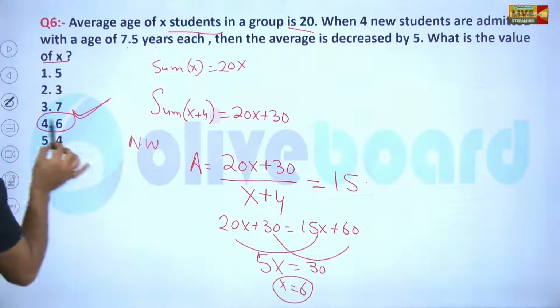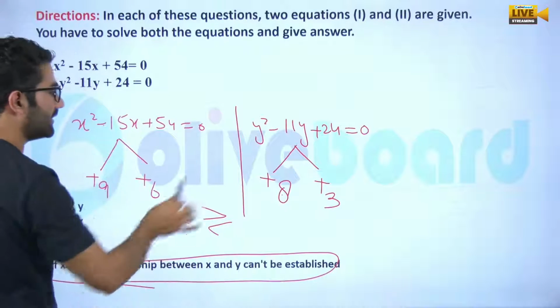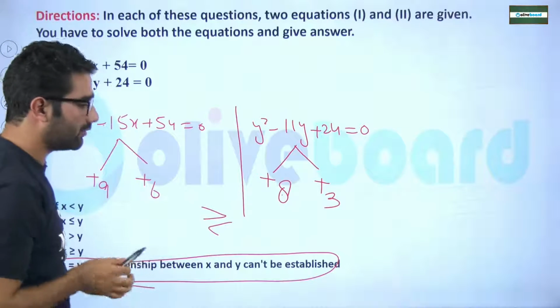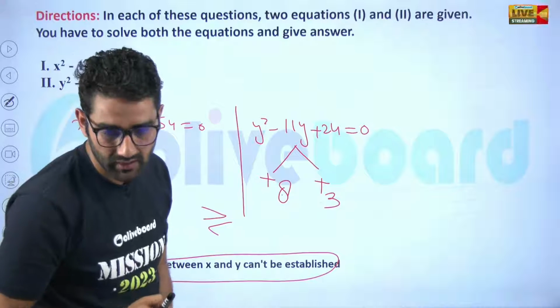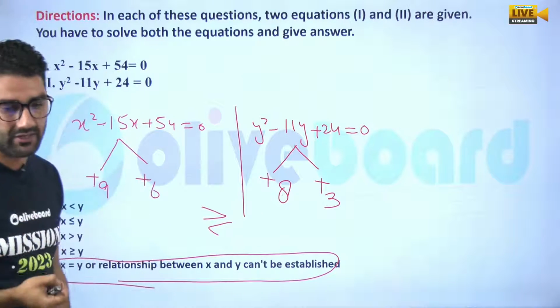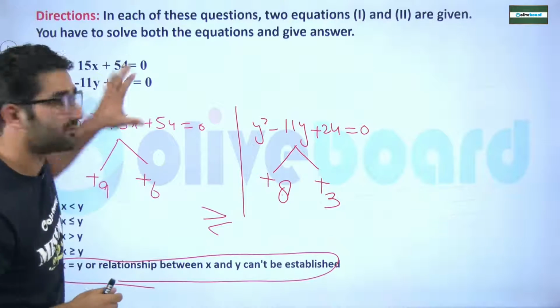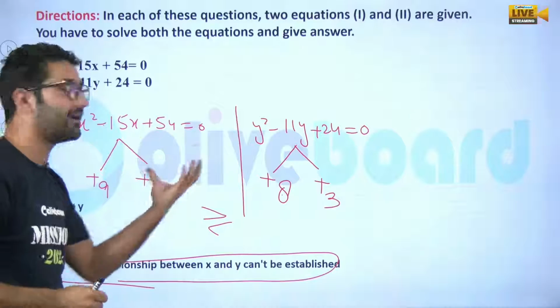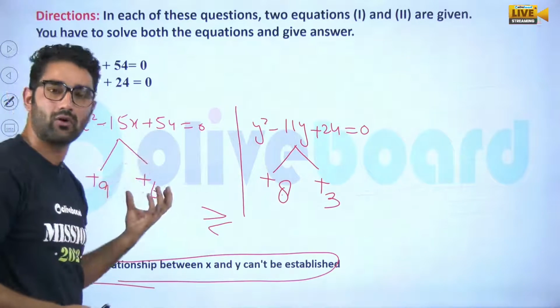Yes, in the last question, there was some problem regarding how you are taking this trick method. I want to tell you, my dear, there is one method that's called sign convention. There is one proper method. Whenever these equations are given, first try to find out the sign, and on the basis of the sign we will try to solve this question.